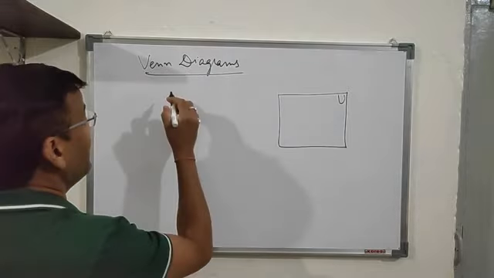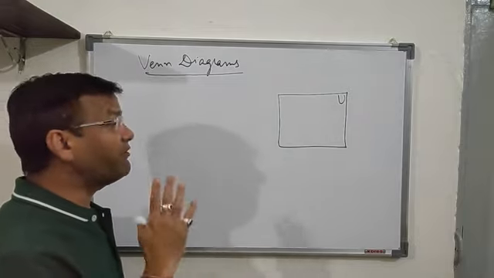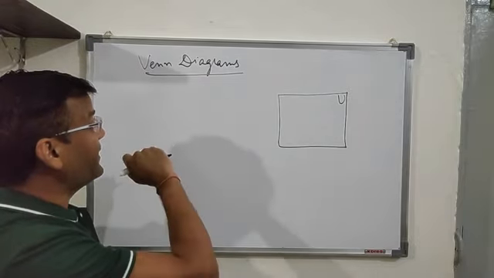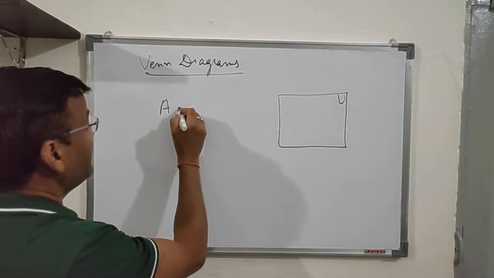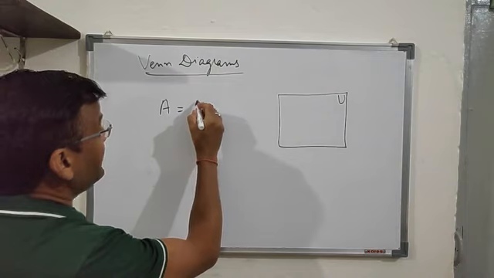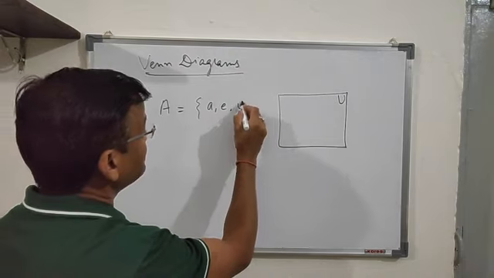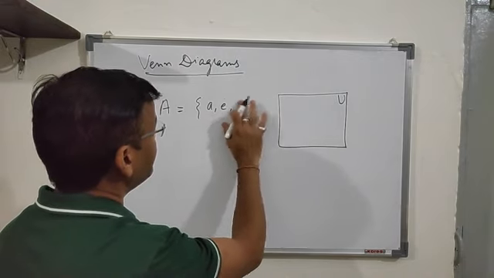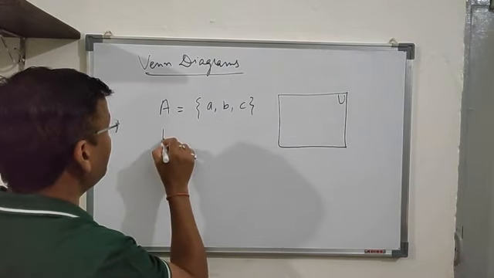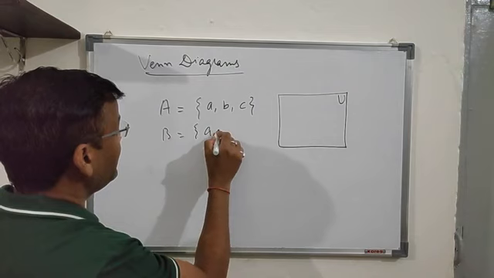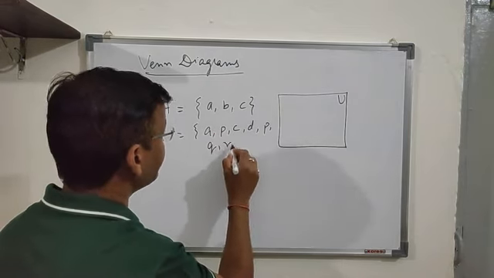As I told you, a Venn diagram represents the relationship between sets, so it is represented by a diagram. Say there is a set A. If I take the same example, it could be A, E, I, O, U, or let's take A, B, C, and the next set I take as A, B, C, D, and P, Q, R, S.